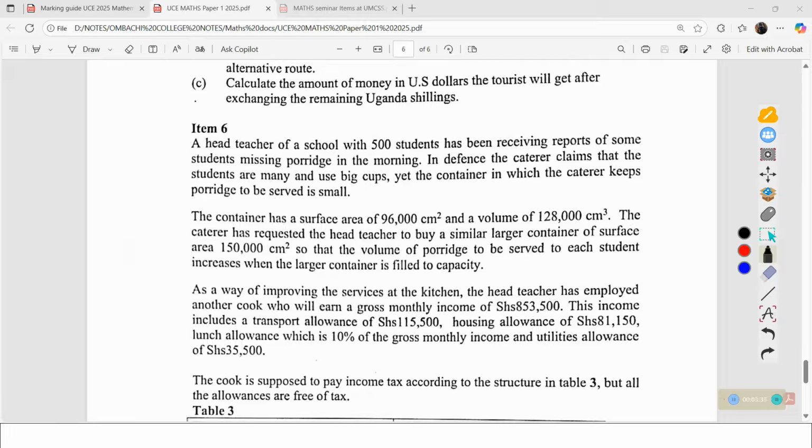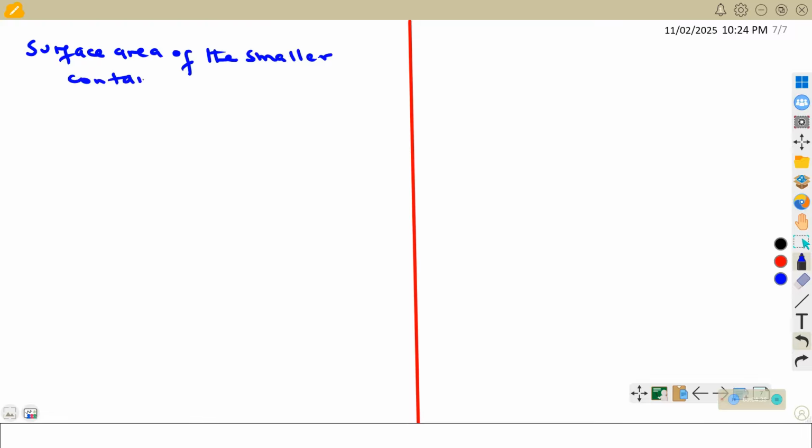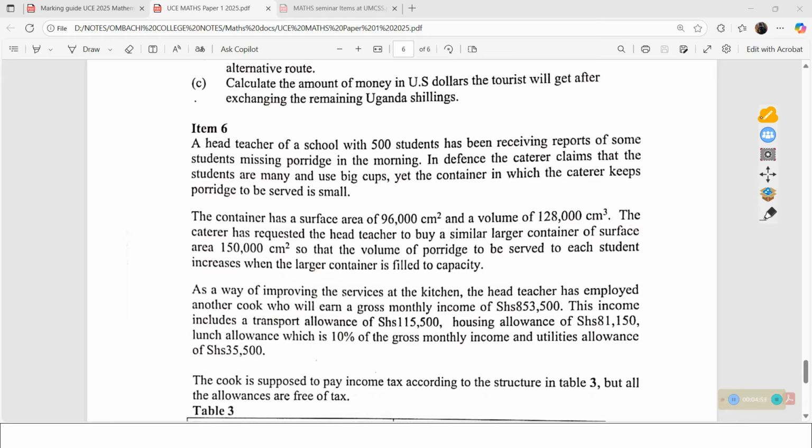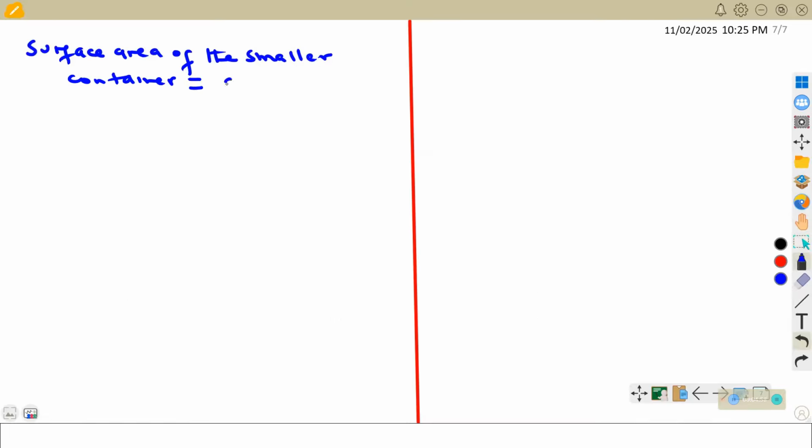So let us first look at the information that we are given. We are given the surface area of the smaller container. The head teacher is supposed to buy a larger container, so this will be treated as the smaller container and it has a surface area of 96,000 centimeters squared.